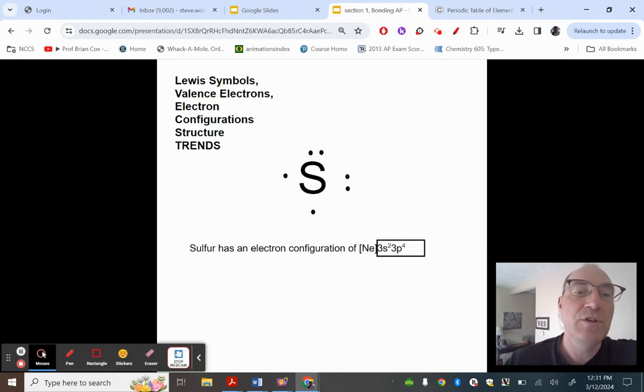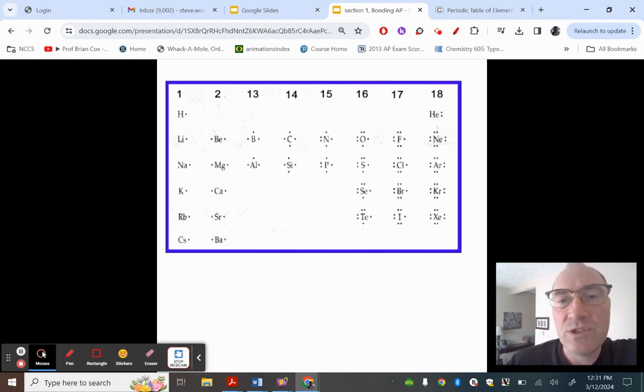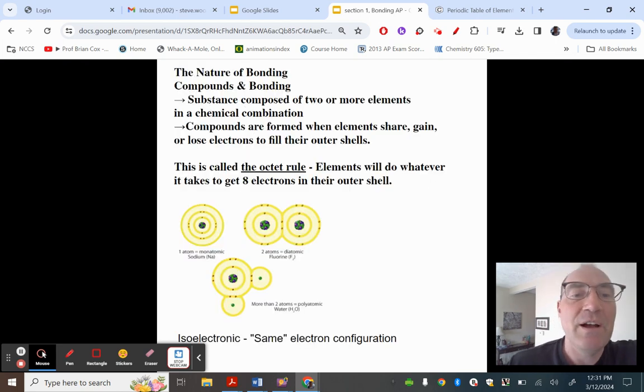So number 1, you should know Lewis symbols, valence electrons, electron configurations, and trends. Okay, so this is just showing you the number of valence electrons and why they have the properties they have. All right, so for example, neon is super non-reactive. Okay, we call things like that inert.